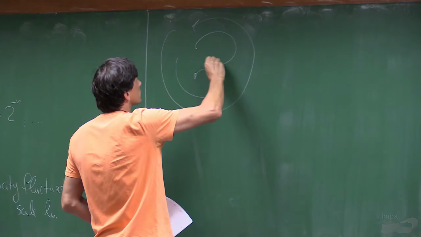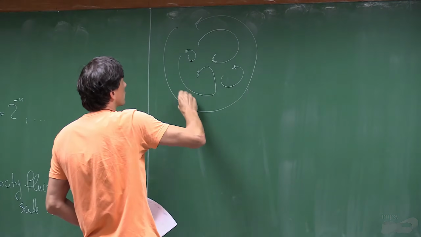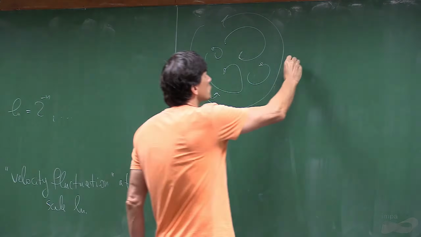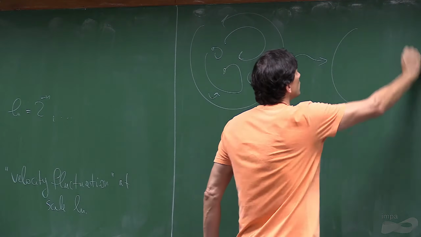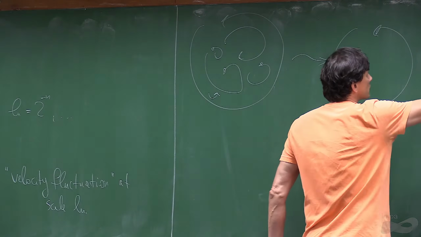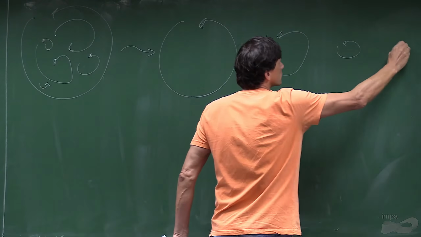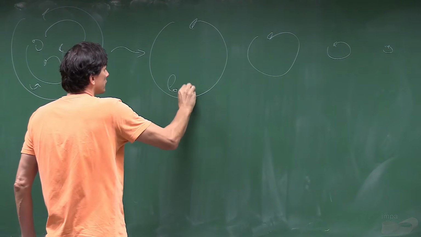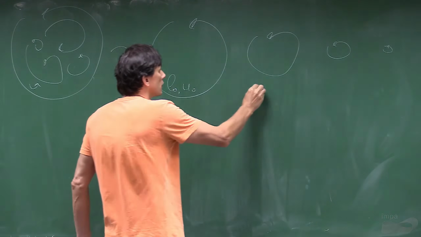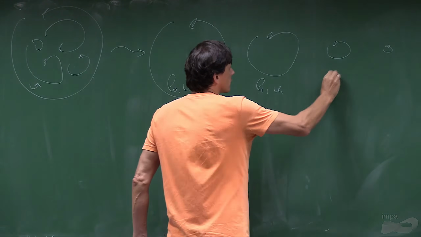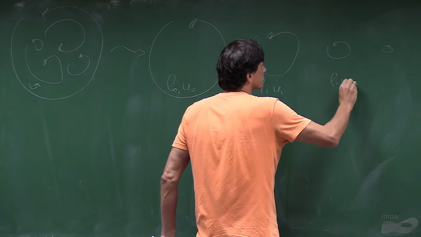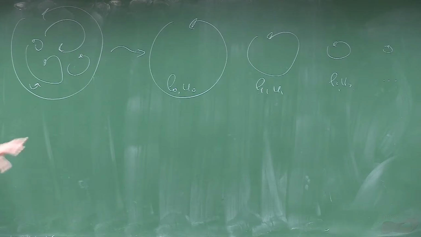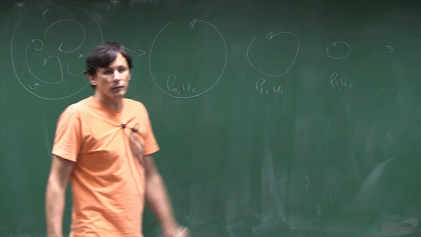What it means is that what we have in mind is a turbulent motion which is full of vortices of different sizes, and we decompose it into the bigger ones, the smaller, twice smaller ones, and so on: the ones with size L0 and described by velocity U0, then L1 with velocity U1, L2 with U2, and so on. And the motion of each scale will be described by one variable.